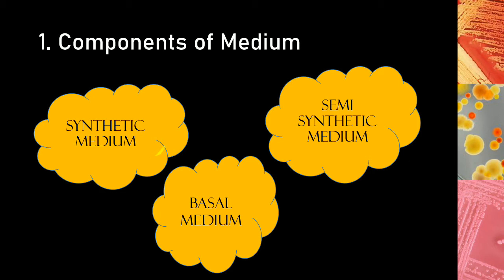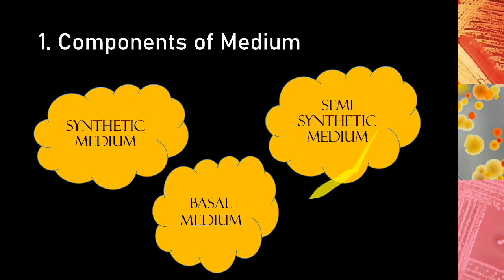On the other hand, a medium having unknown composition is called a semi-synthetic medium. For example, nutrient agar. In nutrient agar, there is a component called peptone. I know that peptone provides nitrogen and carbon to the organism, but I do not know how much carbon and how much nitrogen exactly, as peptone is derived from a natural source. Such media, where we use components that provide the required nutrients, no doubt, but we don't know their exact composition, are called semi-synthetic media. Examples are nutrient agar or nutrient broth.